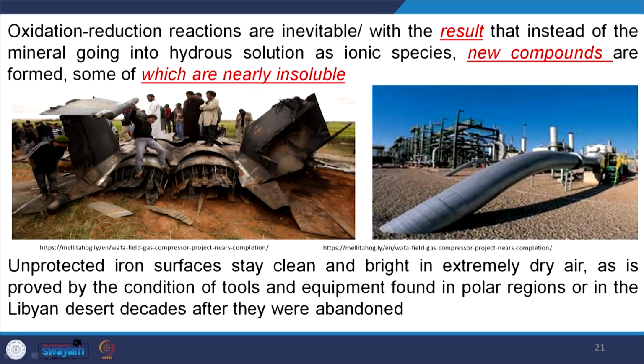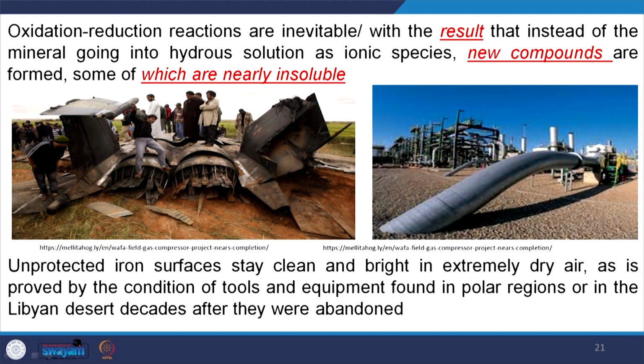Oxidation reduction reactions are inevitable, with the result that instead of minerals going into hydrous solution as ionic species, new compounds are formed, some not soluble or insoluble. And oxidation is mostly effective in a moist, humid environment as compared to a dry environment. There are examples in the most dry environments, in the Sahara and the Kalahari.